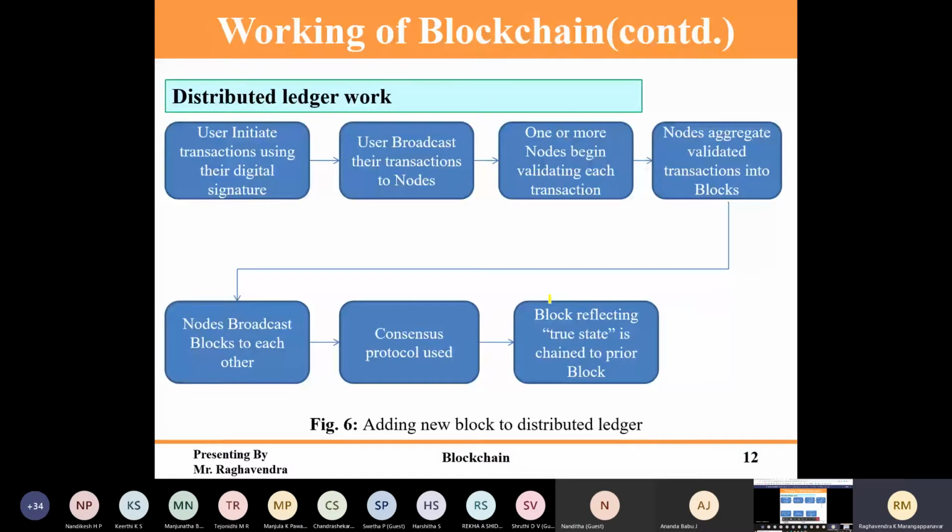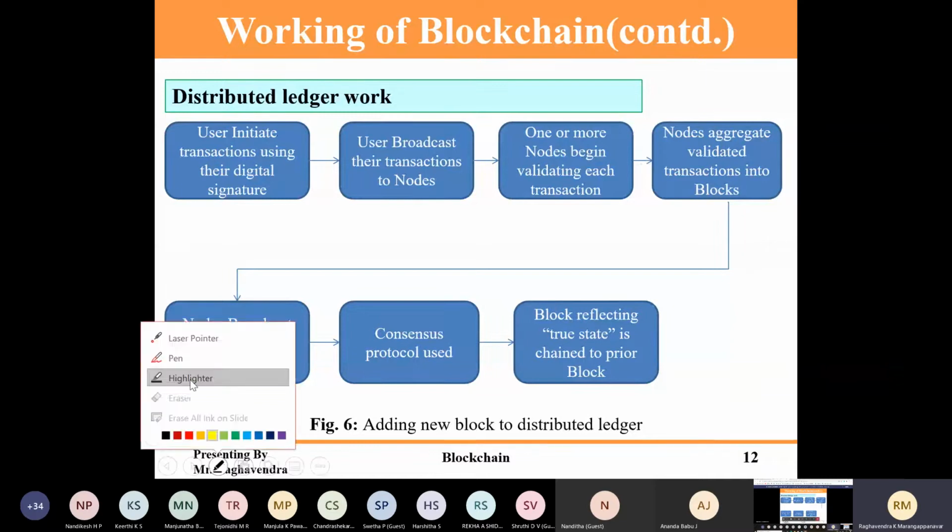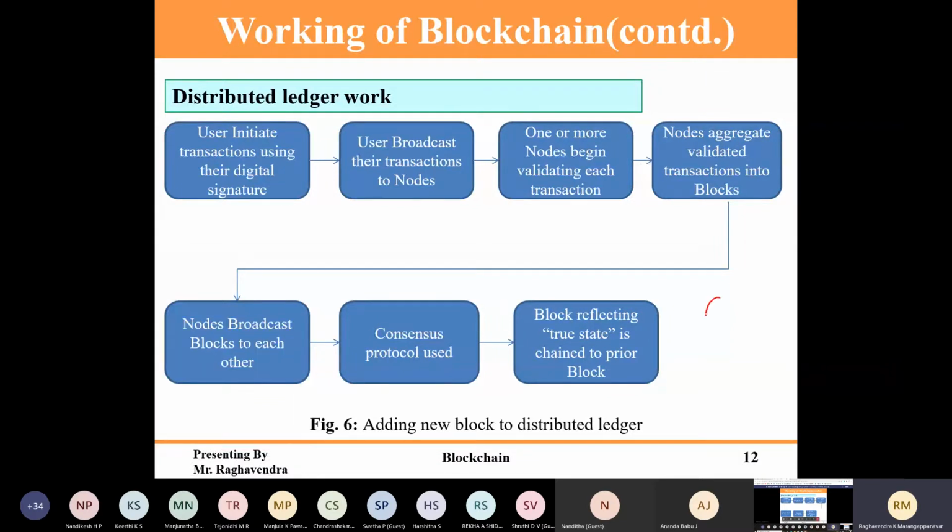Okay, so now the chain is ready. This chain has to be updated to each ledger, which depends on the network. That's the responsibility of the network. Consider this is a network with nodes, and these nodes interact with each other.